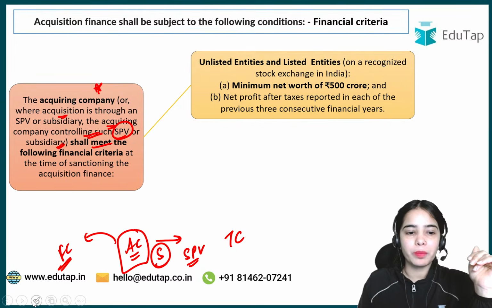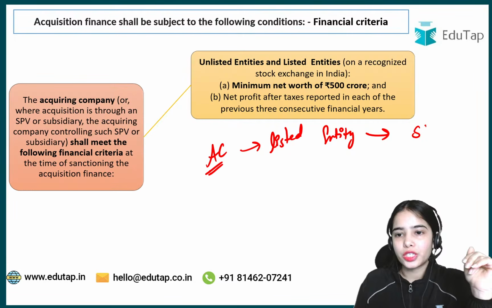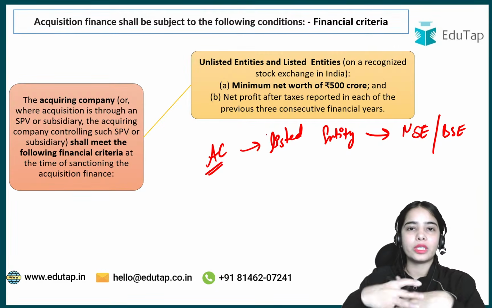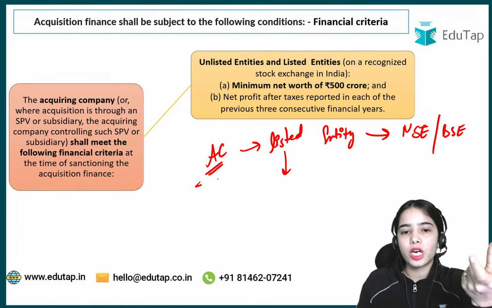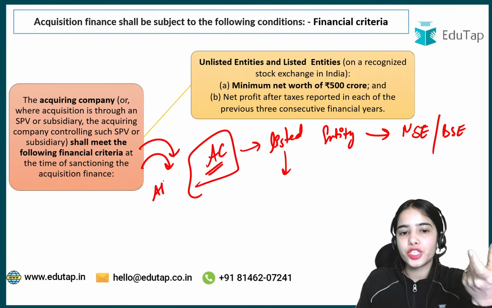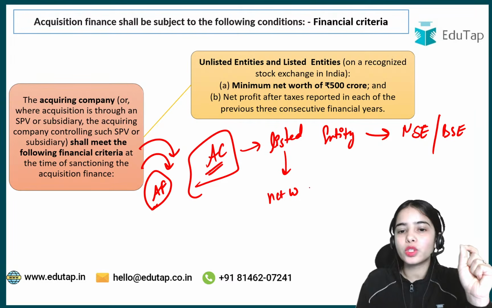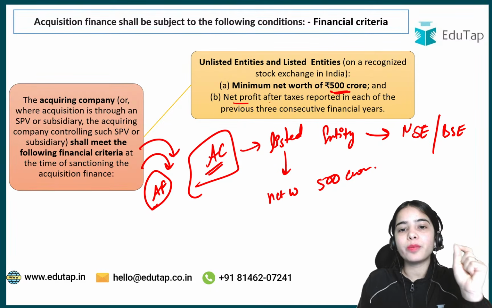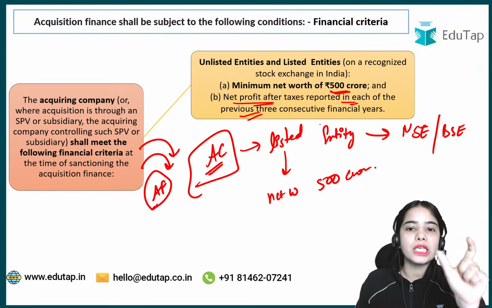Now let's say the acquiring company is a listed entity, listed on the National Stock Exchange or the Bombay Stock Exchange. Tata Motors, let's say, is a listed entity on the NSE or BSE. For a listed entity there are some norms. The acquiring company that is taking the acquisition finance, that is taking the loan, shall follow certain financial criteria. It should have a minimum net worth of 500 crores, as well as net profit after taxes reported in each of the previous 3 consecutive financial years.